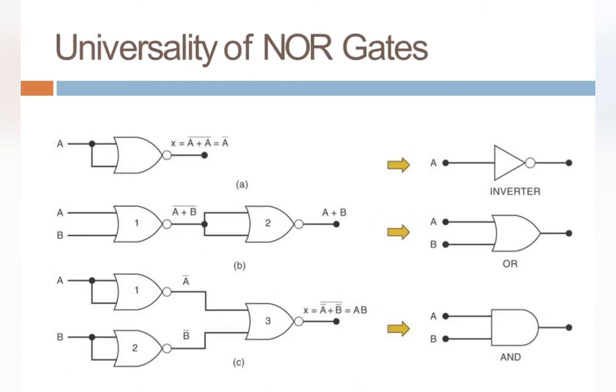See, the next figure demonstrates the universality of NOR gate. NOR gate is also considered as a universal gate. Just observe this figure, then find out the universality of NOR gate. The first figure implements the NOT operation and the figure B implements the OR operation through NOR gates, and the figure C represents the AND operation through NOR gates.